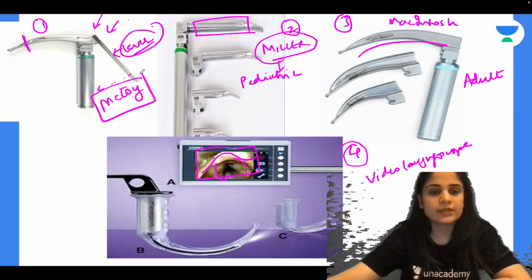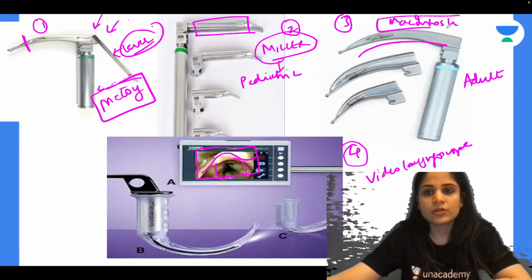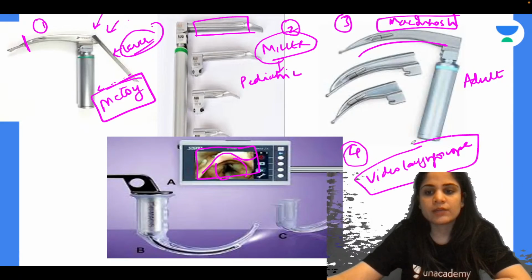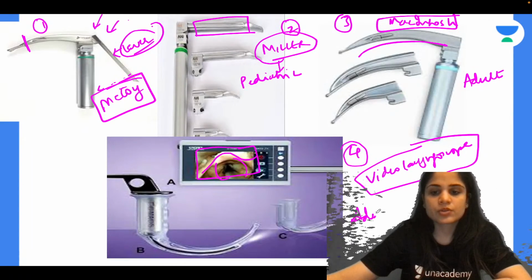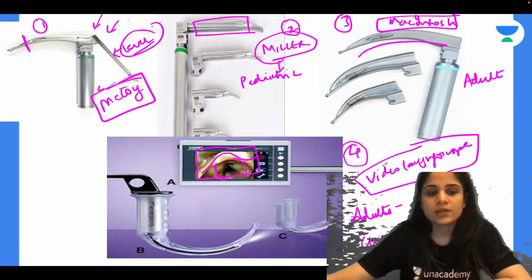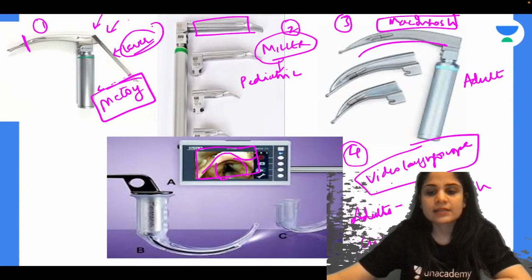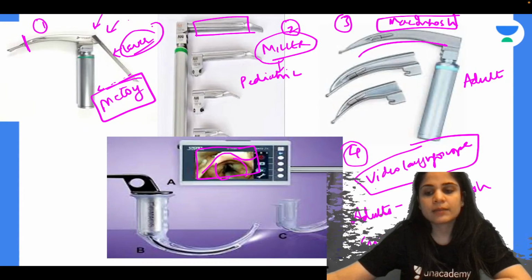So you should know all these different types of laryngoscope blades. You have McCoy, you have Miller, you have Macintosh, and you have video laryngoscope. Now if they ask you in your exam which is the most commonly used blade in adults, and which is the most commonly used blade in children: in adults the most commonly used blade is Macintosh, and in children it is Miller's blade. And lastly, if they ask which blade you will use in case of a difficult airway, you can use either McCoy or a video laryngoscope.